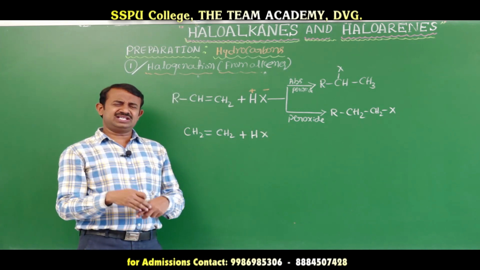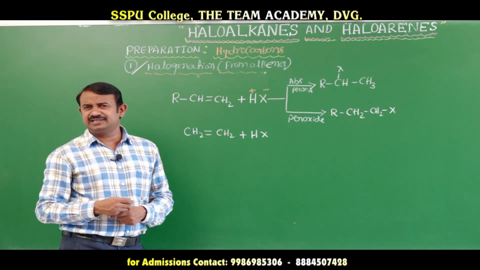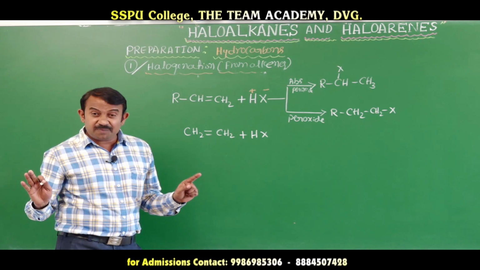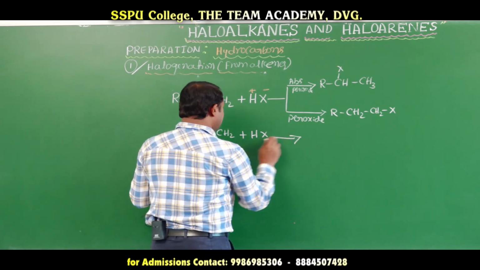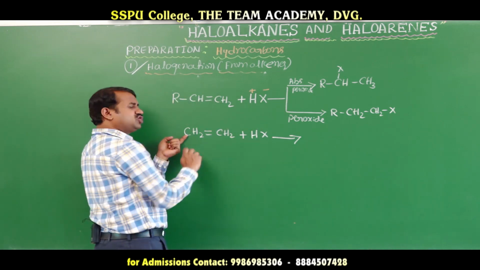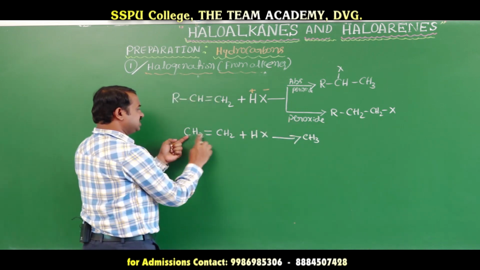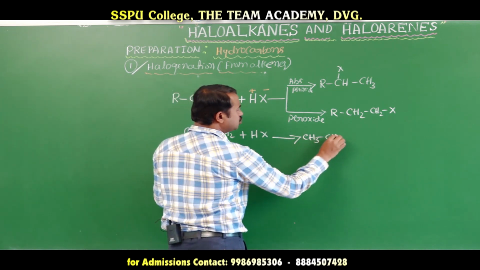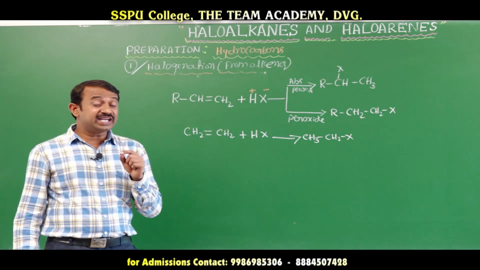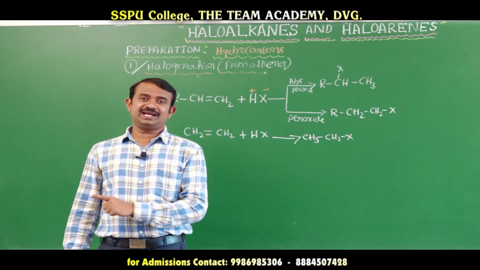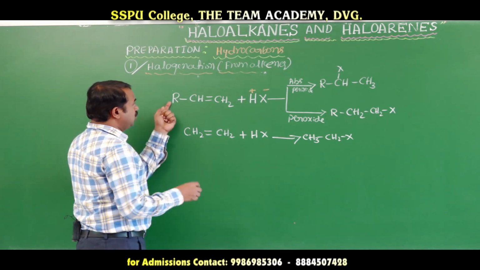Halogen and hydrogen are attached to both carbons, and with symmetric carbons you get an alkyl halide. The Markovnikov and anti-Markovnikov rules do not apply here. Hydrogen is attached to either carbon, giving CH3 CH2X, a primary haloalkane, if it is a symmetrical alkene.